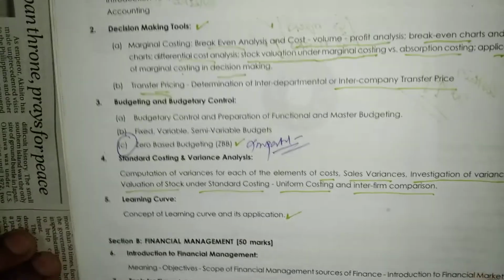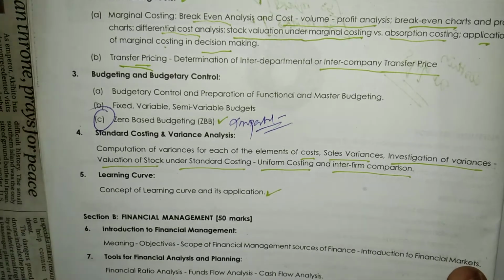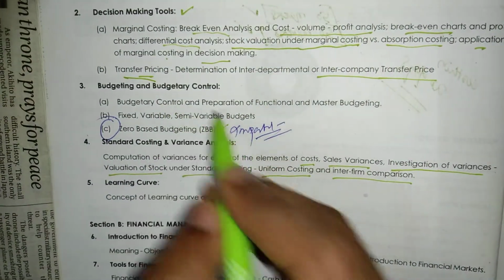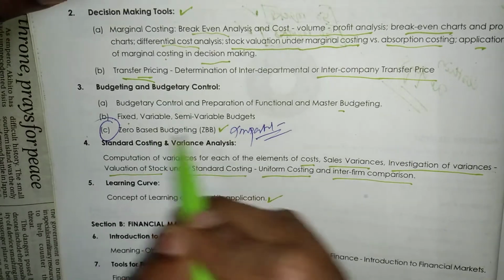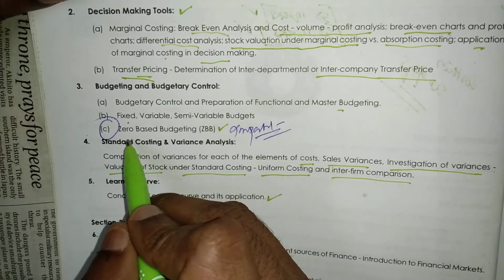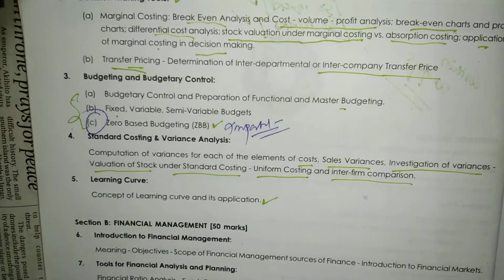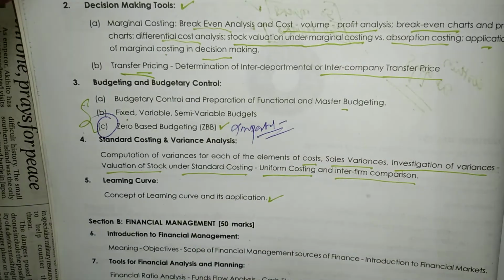Then in chapter number 3, budgeting and budgetary control, we have to study budgetary control and preparation of functional and master budgeting, fixed, variable and semi variable budget, and zero based budgeting. All are important, very easy and very important topics.